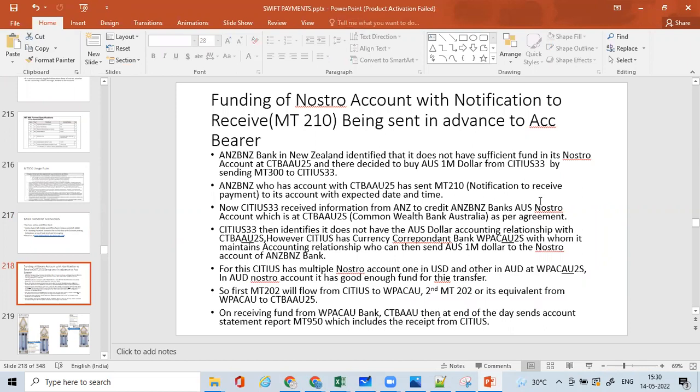Okay, let's understand this scenario in a very stepwise manner. The scenario is funding of a Nostro account with a notification to receive MT210 being sent in advance to the account bearer. ANZ Bank in New Zealand identified that it does not have sufficient funds in its Nostro account.